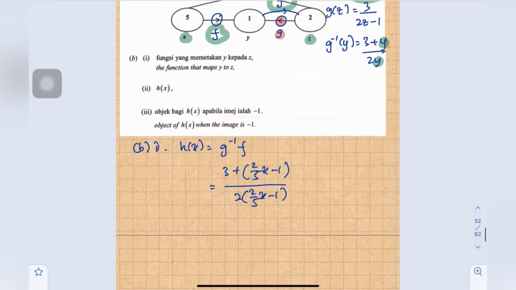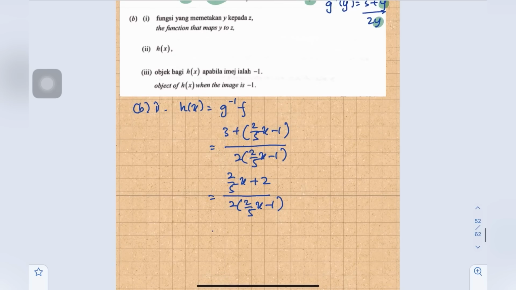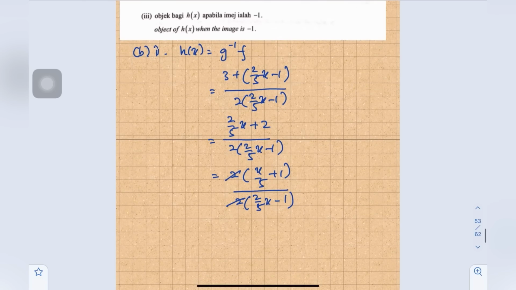So the numerator is 2 over 5 x, and 3 minus 1 is plus 2, over 2 over 5 x minus 1. We can factorize 2, so we will get x over 5 plus 1 over 2 over 5 x minus 1. Then we can eliminate 2. Then we equate the denominator.